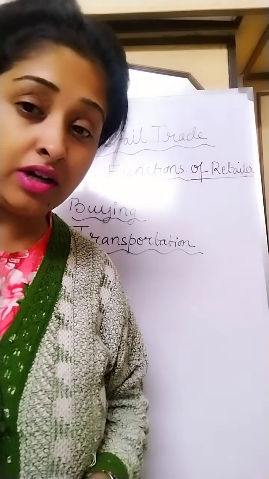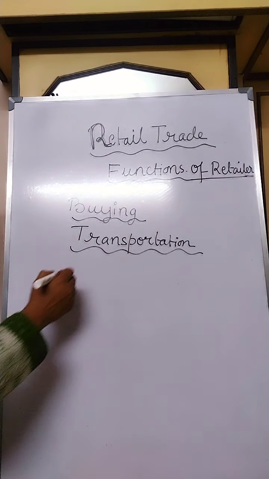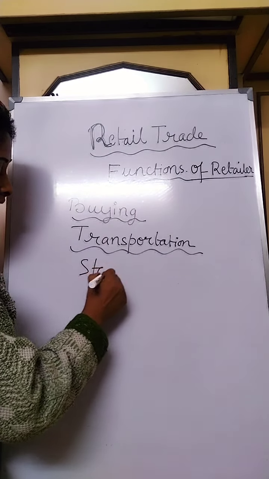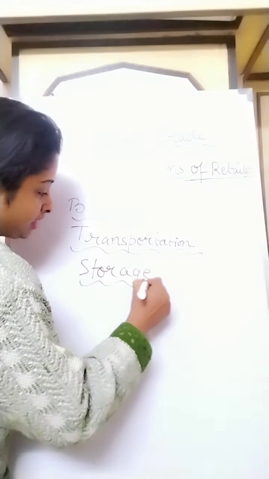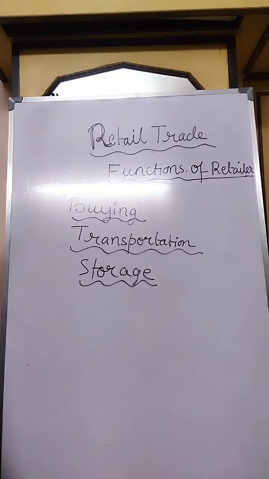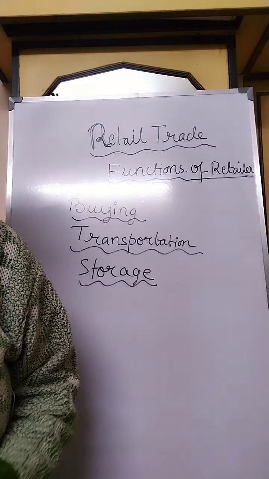The third function is storage. Storage, which is the main function of the wholesaler, is also always maintained by retailers. A retailer maintains sufficient stock of goods in his shop.